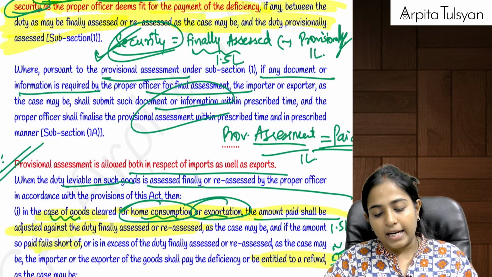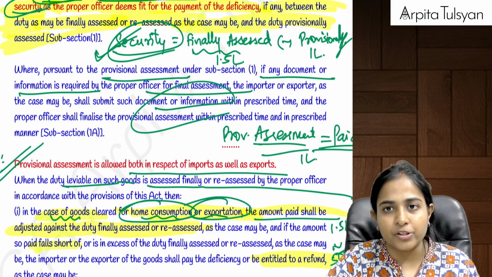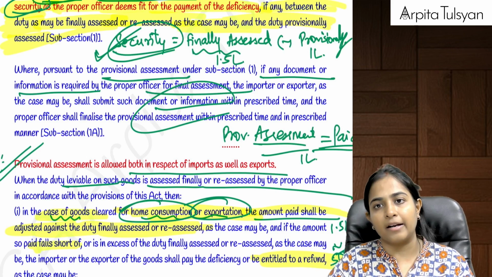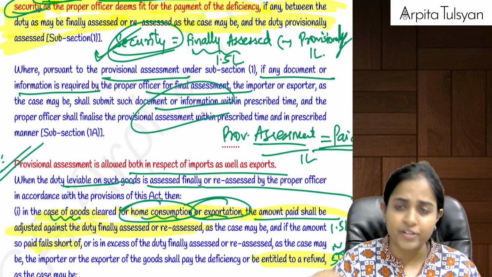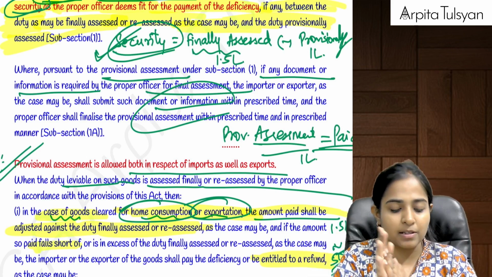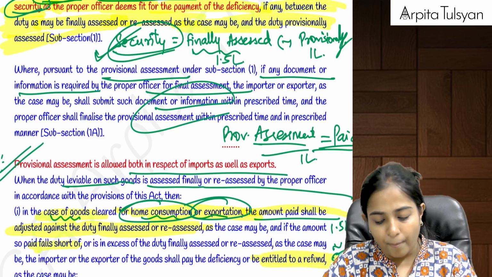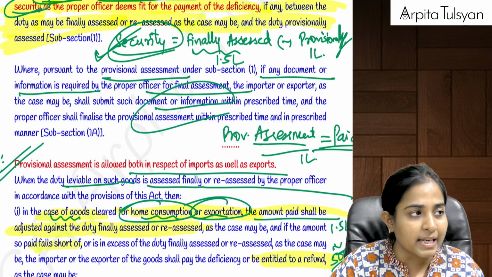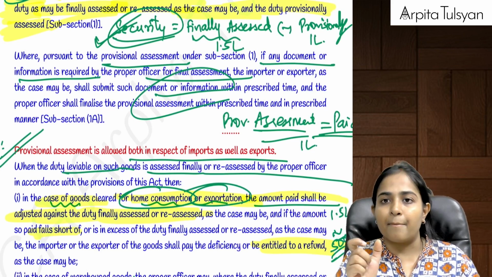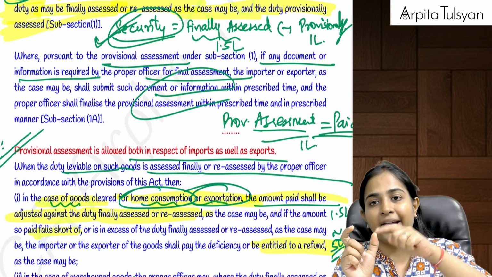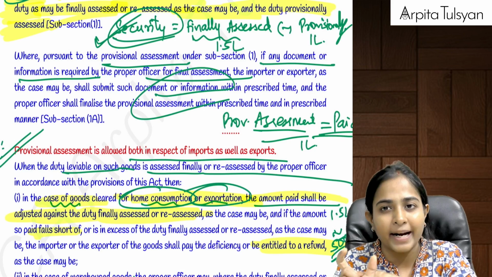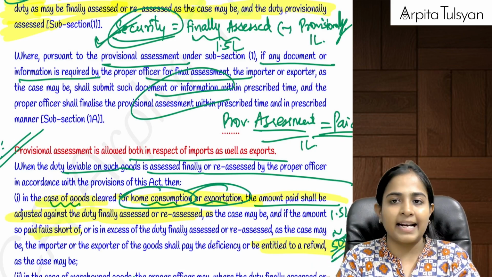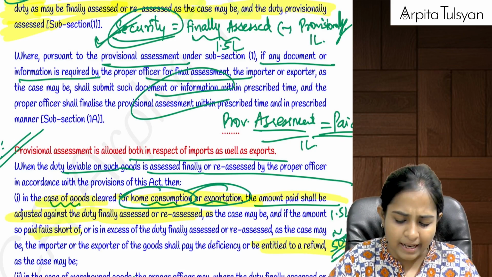Now listen, another thing, let's say provisional assessment was done and now reassessment is being done, or we can say finalization of the assessment is now being done by the proper officer. Then in that case, if the goods are going to be cleared for home consumption, whatever amount I had earlier paid as provisional duty, that amount will be adjusted now, and whatever is the difference that I am required to pay, or if I have paid more, then I will be eligible for refund.